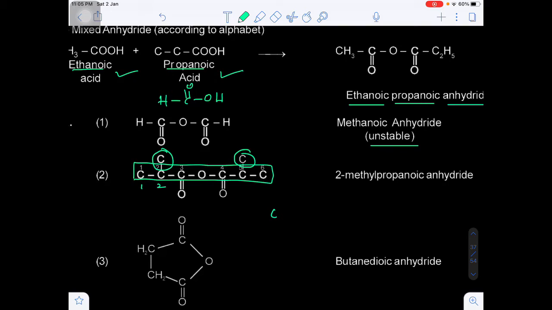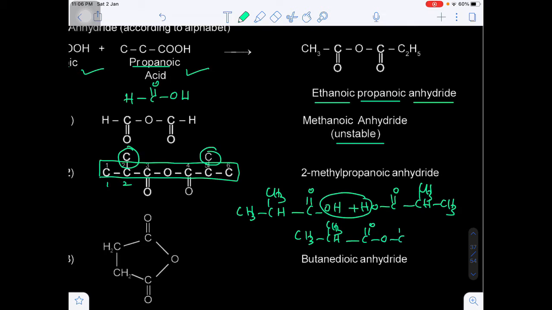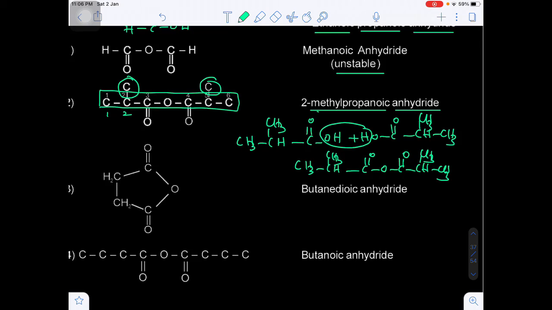Okay, now this is actually, if I write the 2-methyl propanoic acid, this is the 2-methyl propanoic acid. Okay, and take one more acid, 2-methyl propanoic acid. From these 2 molecules, remove the water molecule. So which acid will you get? CH3, CH3, C double bond O, CH3 taken twice. So here this is the acid anhydride. Which acid here? 2-methyl propanoic acid anhydride. Yes or no?